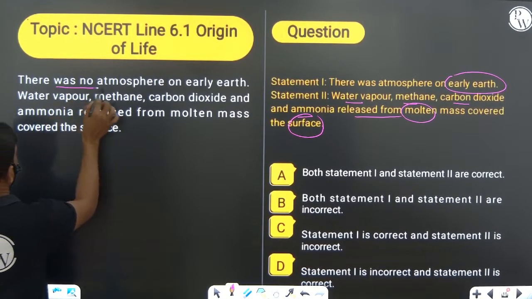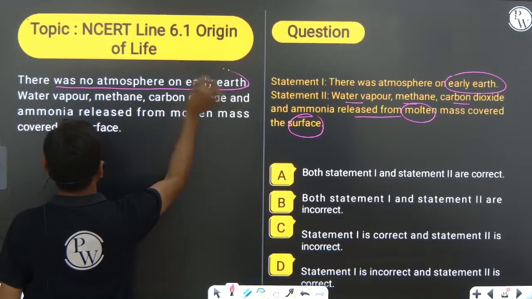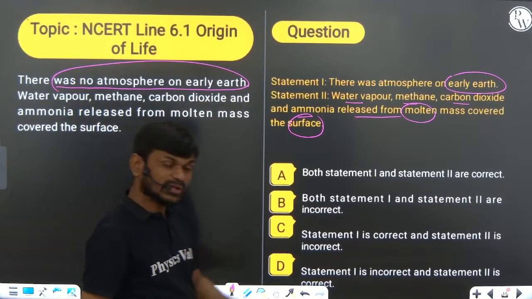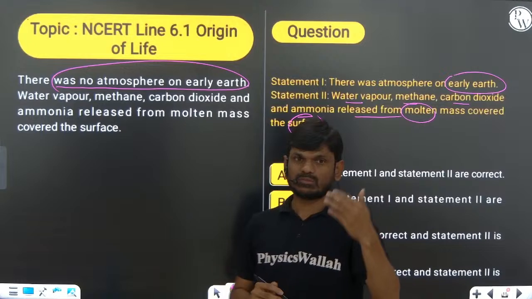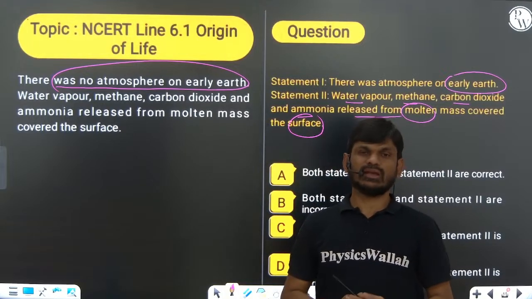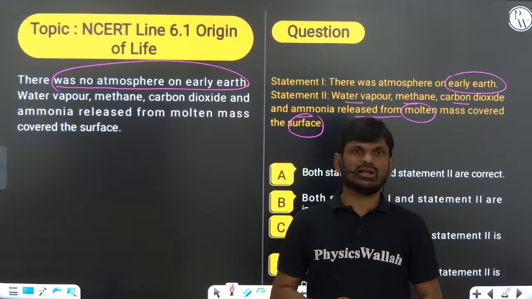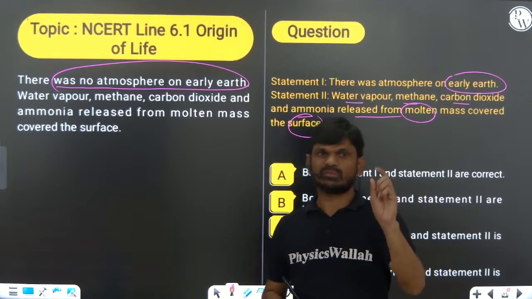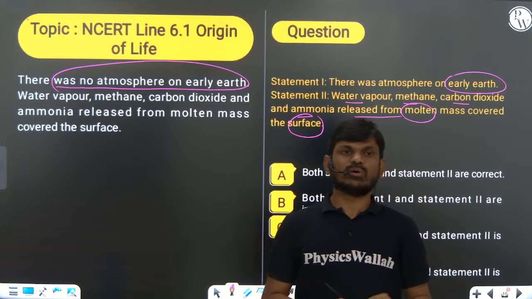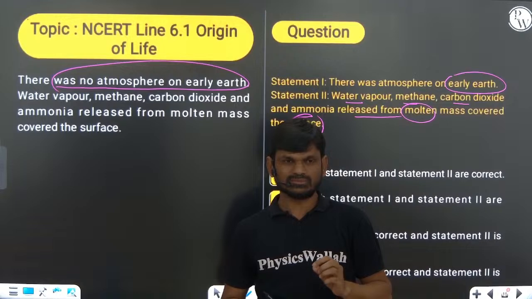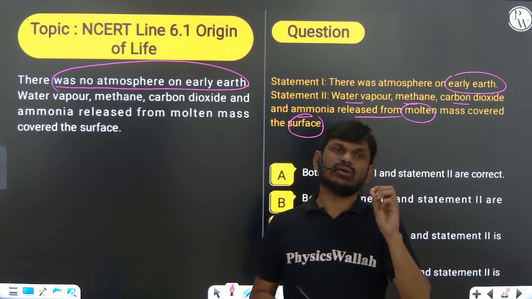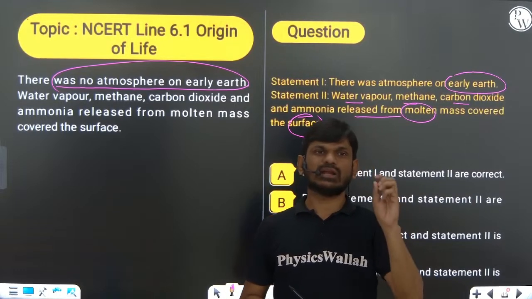There was no atmosphere on early Earth. When the Earth was forming, during that time there was no atmosphere, and later only a reducing atmosphere was present because of abundant hydrogen and absence of oxygen. So we call it a reducing atmosphere.